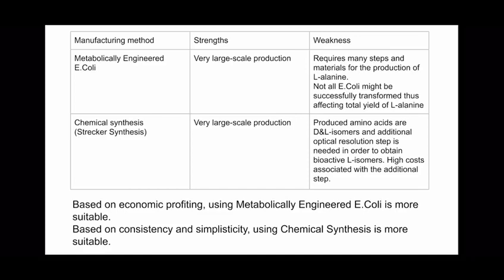However, metabolically engineered E. coli requires many steps and materials for the production of L-alanine. Not all E. coli might be successfully transformed, so this affects the total yield of L-alanine. The weakness of chemical synthesis is that the produced amino acids are D and L isomers, and an additional optical resolution step is needed in order to obtain bioactive L isomers. And this additional step has high costs.